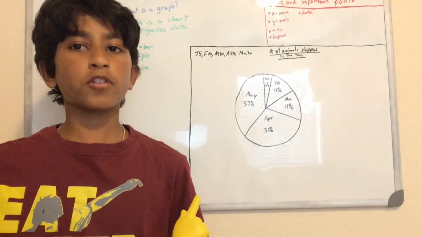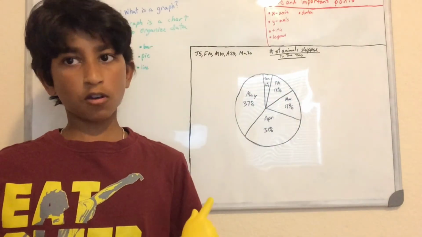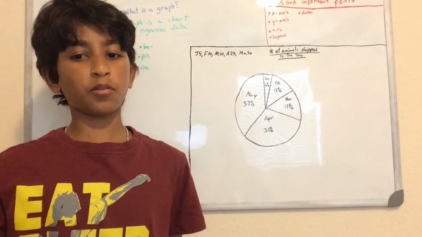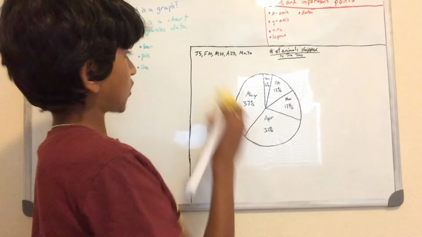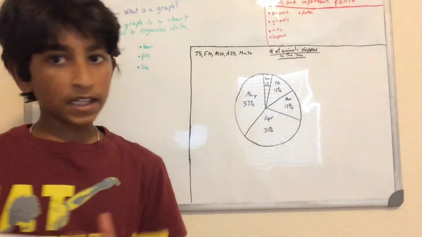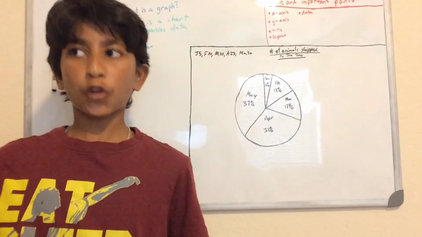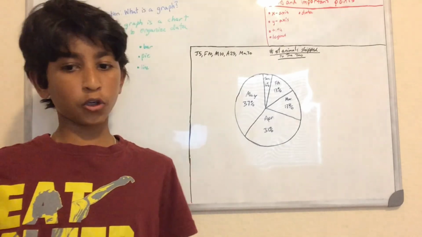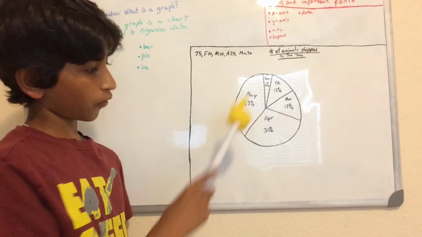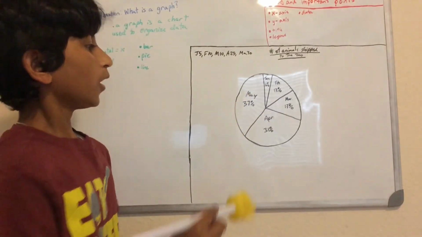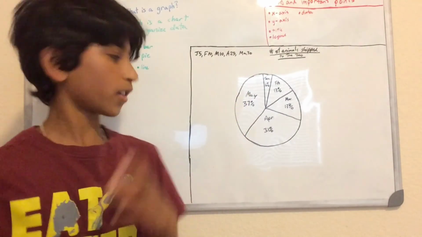So 6/100ths, which is 0.06 as a decimal, which is 6%. And February is 13%, so 10/80ths is about 13%. So 1/8 is about 13%. It's actually 12.5, but I just rounded everything, so they still add up to 100, fortunately.